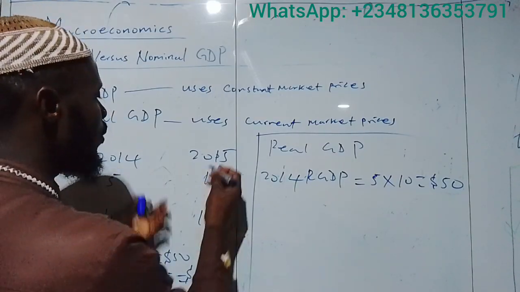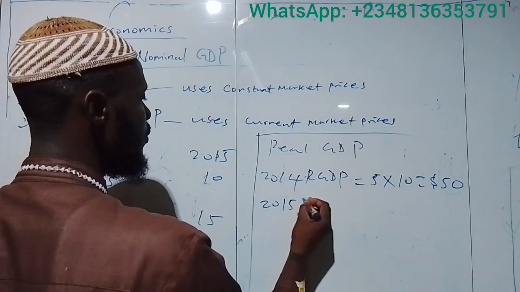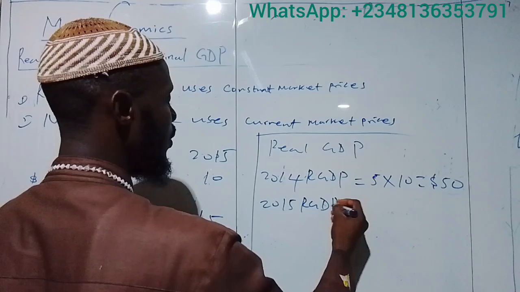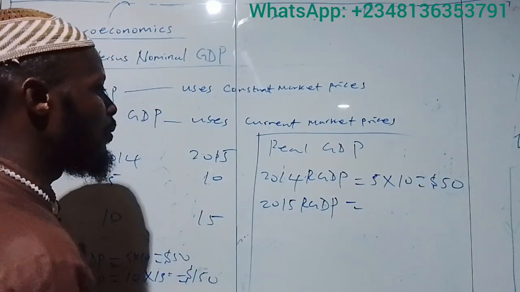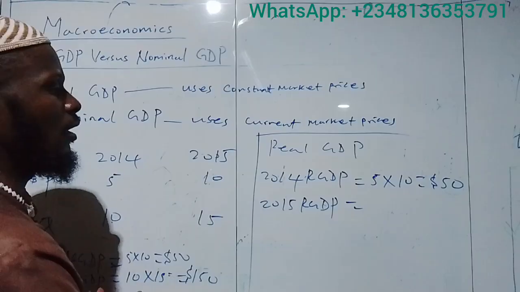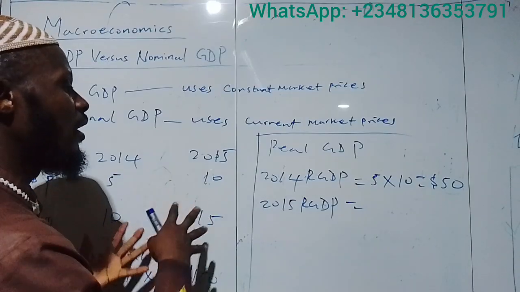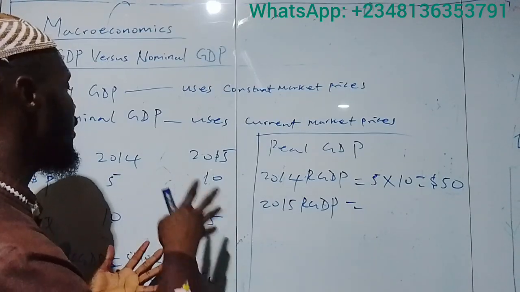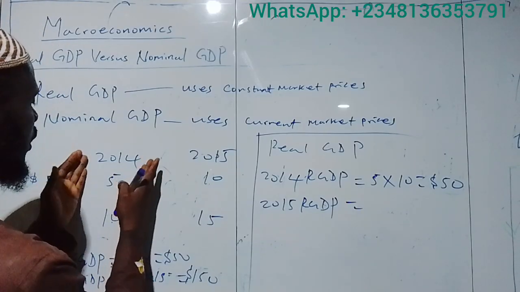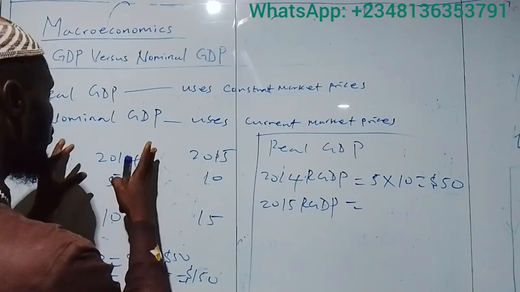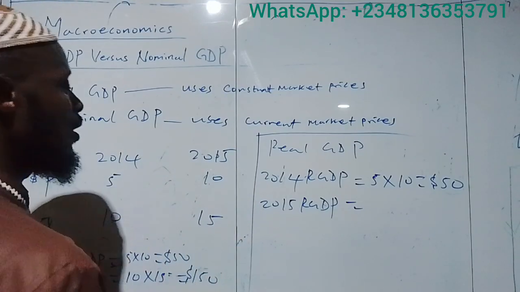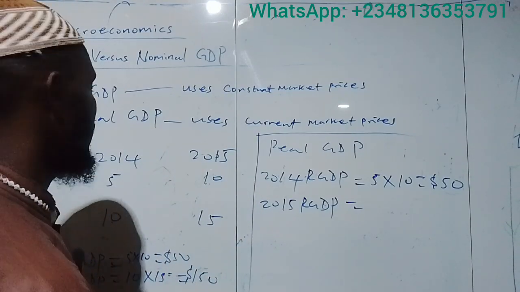Now, what of 2015? The 2015 real GDP will be calculated using the prices in the previous year, that is, the constant prices in the base year. Our base year here is 2014 automatically. Why? Because we know that we only have two periods, so the previous year will be the base year price.